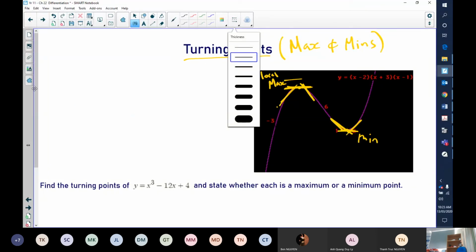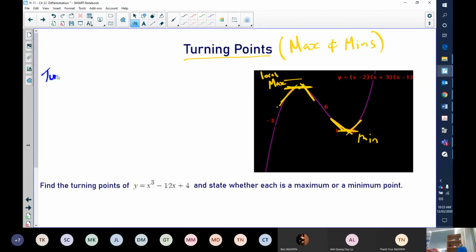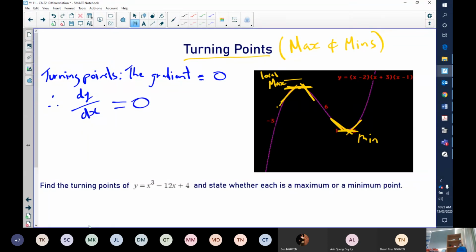So at a turning point, the gradient equals 0. Therefore, the derivative, or dy/dx, is equal to 0.